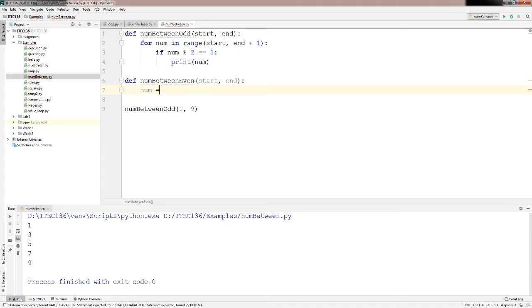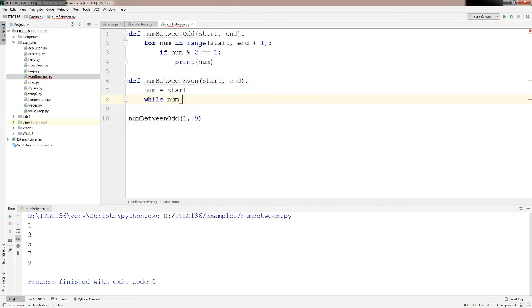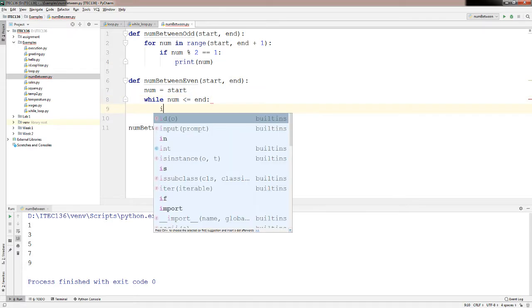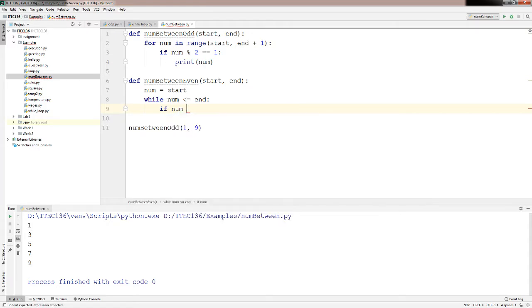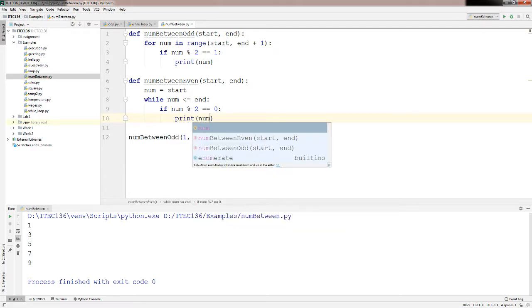Well, the starting point should be the start parameter. And while num is less than or equal to end, so this is my condition. And if num mod 2 is equal to 0, that means this is an even number. Then I print the number.